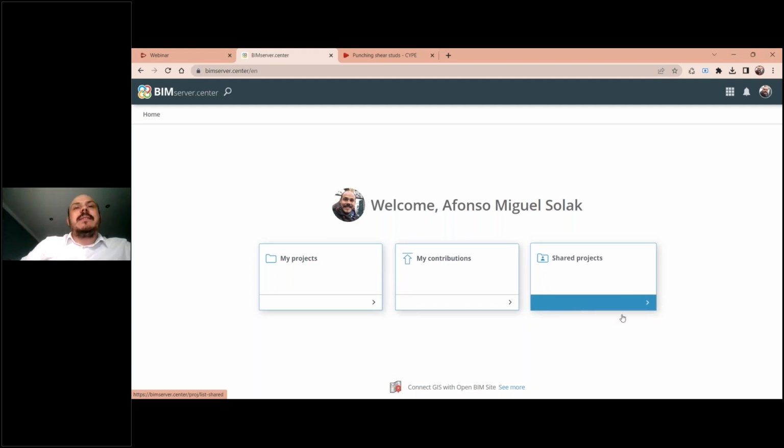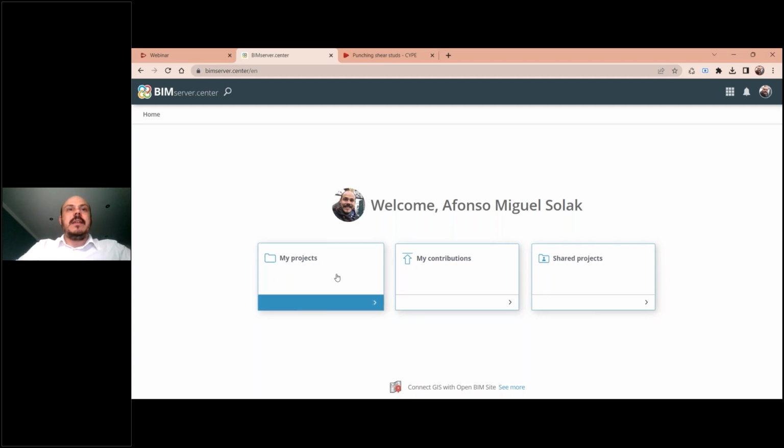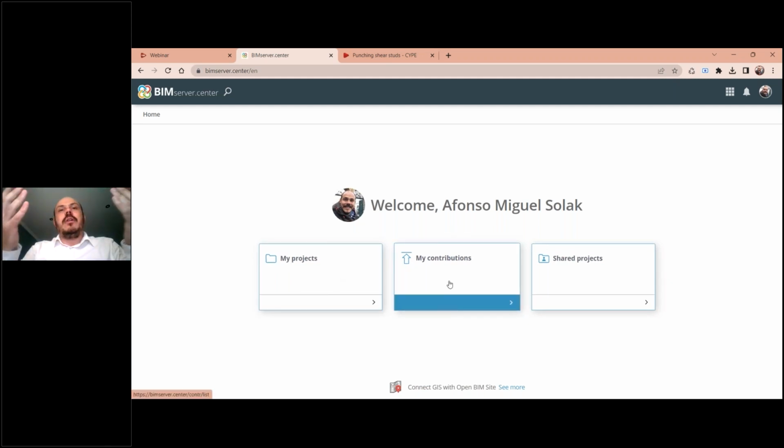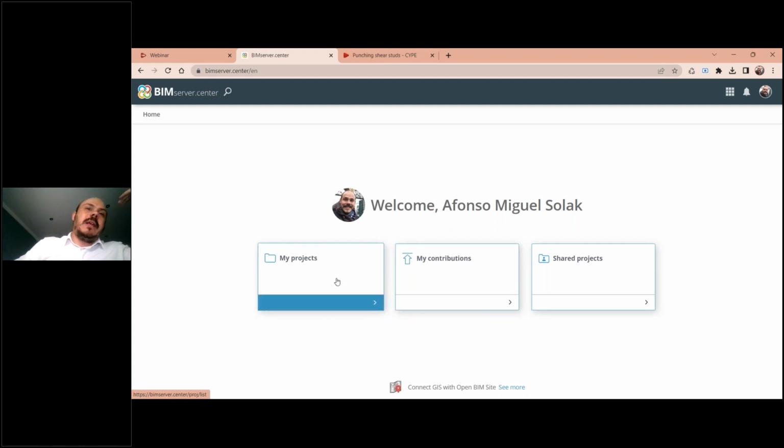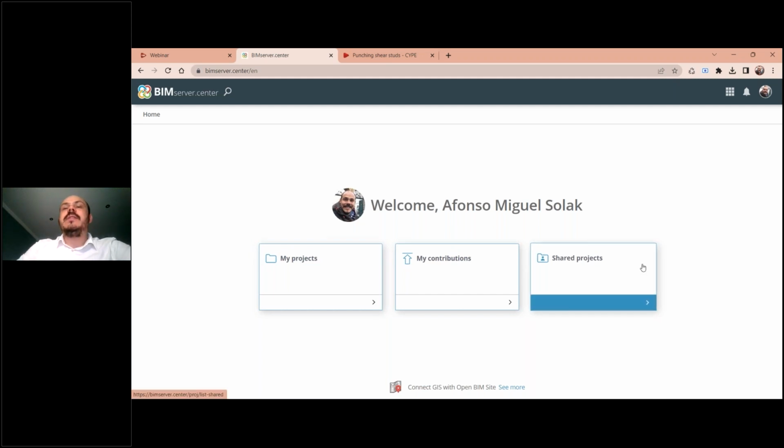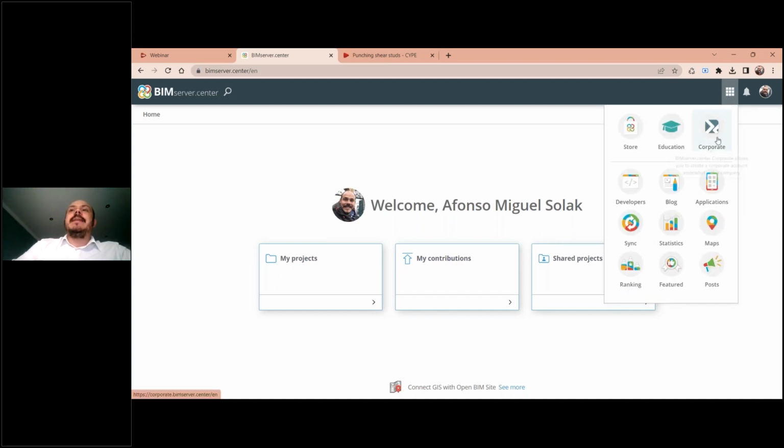Okay, so these are the 3 groups of files that we have here at BIMserver.center: projects I've created, my contributions to different projects, which could be a project that I've created or not, and those projects where I was invited to work. Okay, shared projects. One new feature that we have here at BIMserver.center, I think it's very nice, is the option to work as a company.